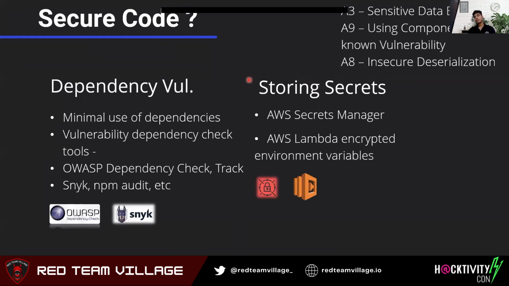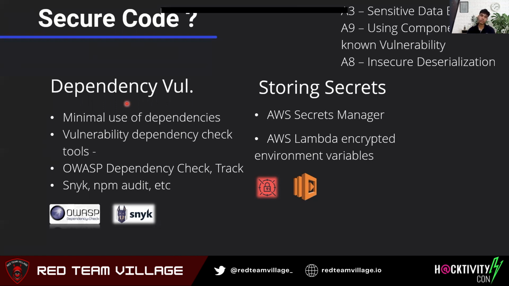In terms of dependency vulnerabilities, for now I'm not aware of any services in AWS which can be used to fulfill this requirement. But yes, if your application is heavily dependent on third-party libraries, then the best practice would be to minimize the dependencies. If you can't do that, then use tools like OWASP Dependency-Check, or Dependency-Track, or you can use Snyk and npm audit, etc.